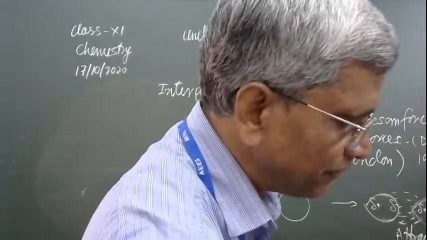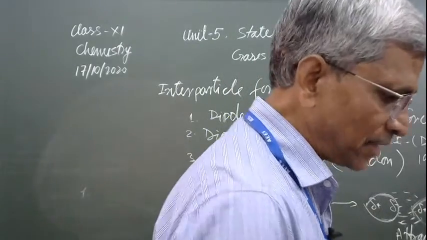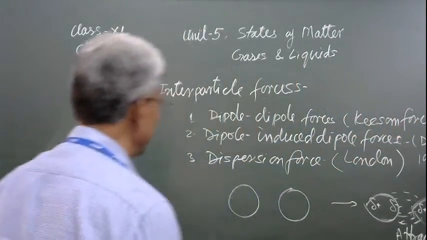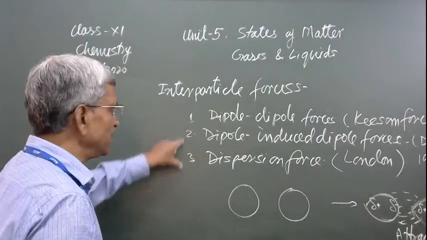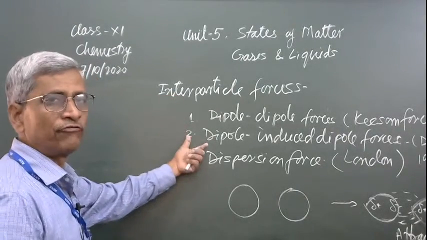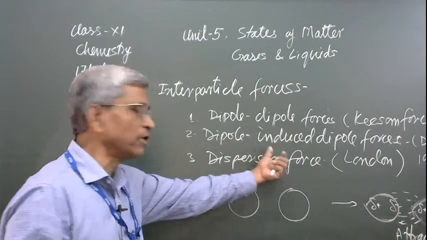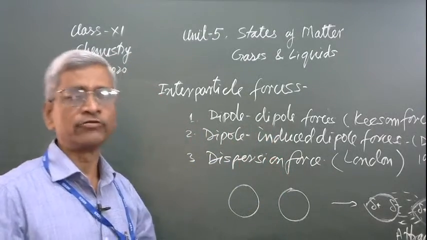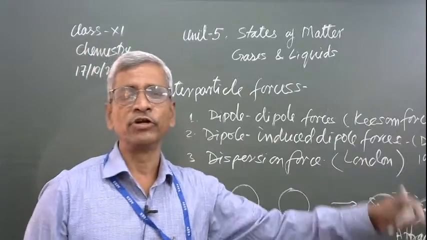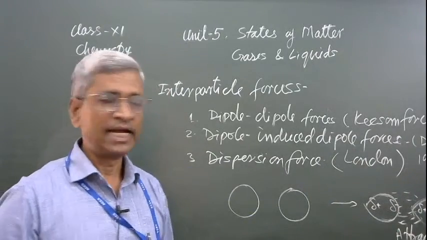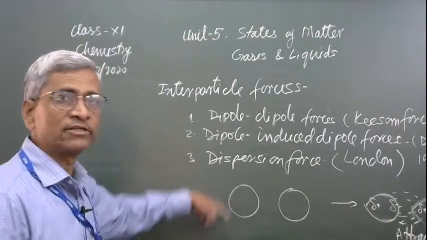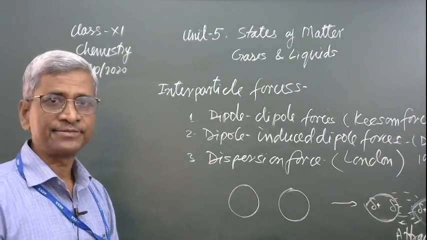Okay, children? Then the fourth type of attraction is called ion dipole interaction. These three jointly are called van der Waals forces. Sometimes we do not mention these individual forces, we simply write van der Waals forces. This is because of the van der Waals forces, and these van der Waals forces include all these three types of attractions. Okay?